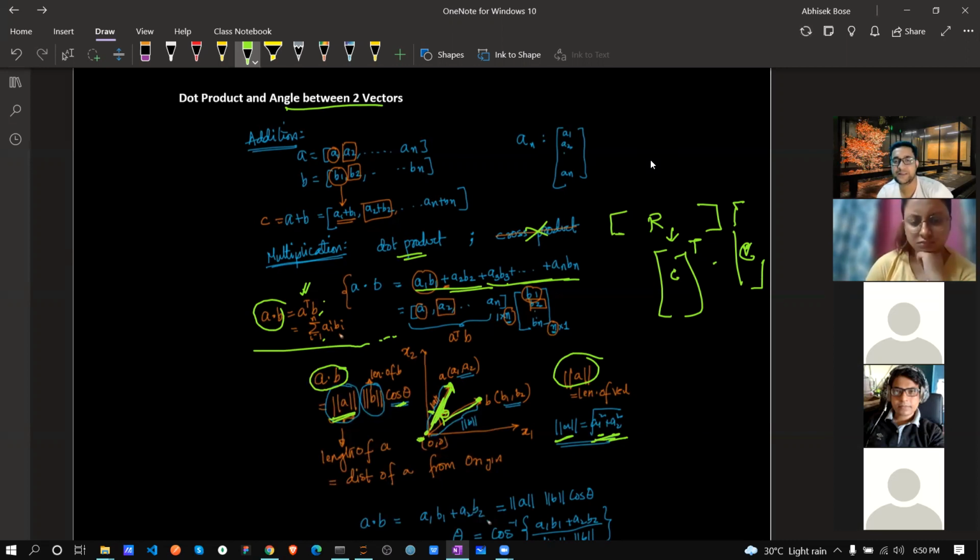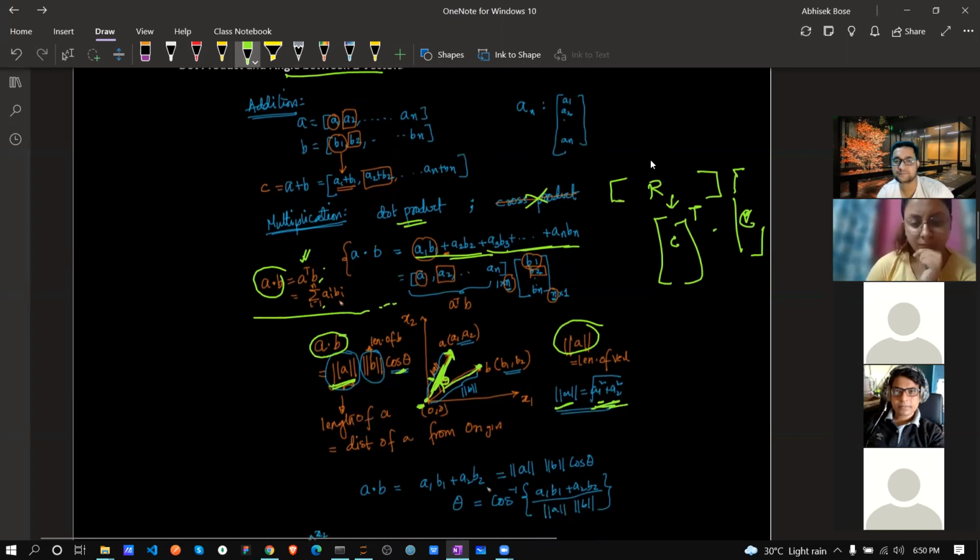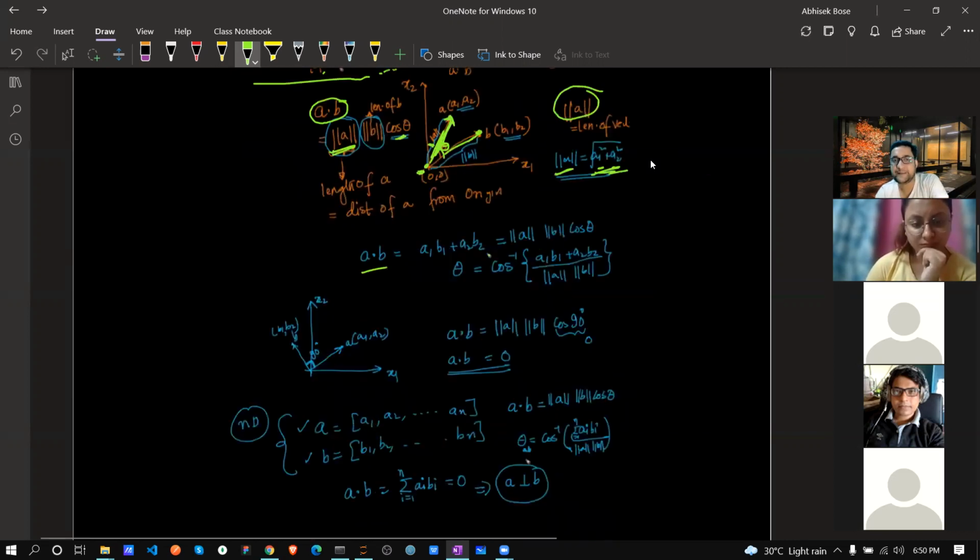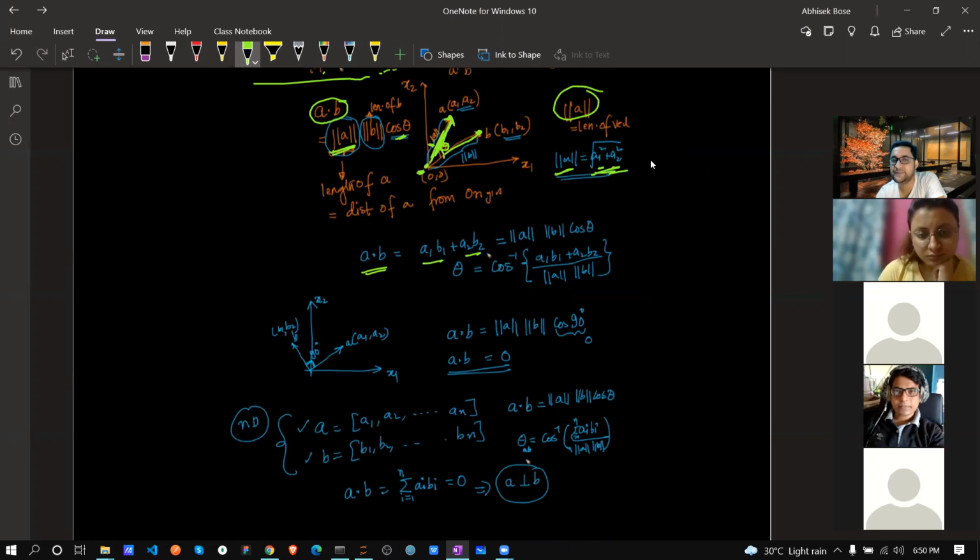Okay, how can we prove that? Just see over here, A dot B, I want to see. We know A is (A1, A2) and B is (B1, B2). The angle is cos theta, correct? So that means theta equals cos to the power -1 of (A1 B1 plus A2 B2) divided by the distance of A from the origin times the distance of B from the origin.